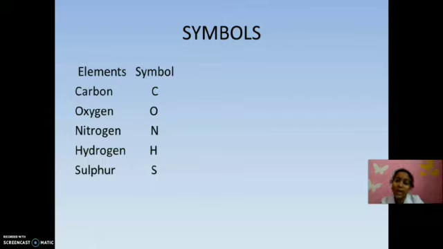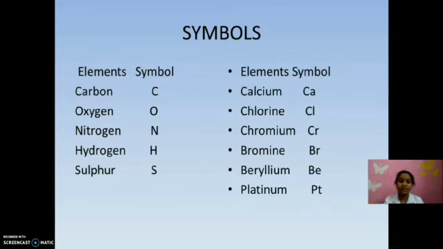So how can we name calcium? If one element already has the symbol C and we give both the symbol C, it will lead to confusion. So every element has a unique symbol. For that we can use different ways. For example, calcium: the first letter and the second letter of calcium. So what about chlorine and chromium? If we check chlorine and chromium, both have the same first letter and the same second letter. So what can we do? For chlorine and chromium, we take the third letter, isn't it?